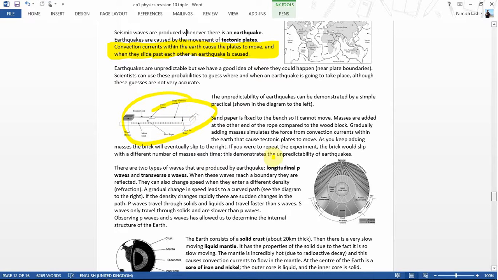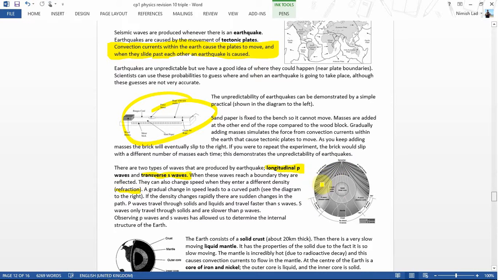So when an earthquake happens, you have longitudinal P waves and transverse S waves. P waves are primary waves, they go faster, then S waves are secondary waves. When these waves reach a boundary, they are reflected. So when they reach a boundary, they reflect back. They can also change speed when they enter a different density, and we call that refraction. A gradual change in speed means that they have a curved path. So they don't travel in straight lines through the Earth, they have a curved path. That means a gradual change in density. That tells us about the structure of the Earth.